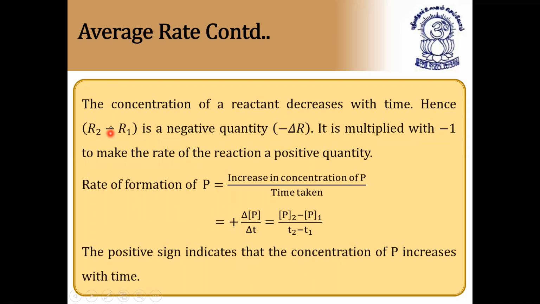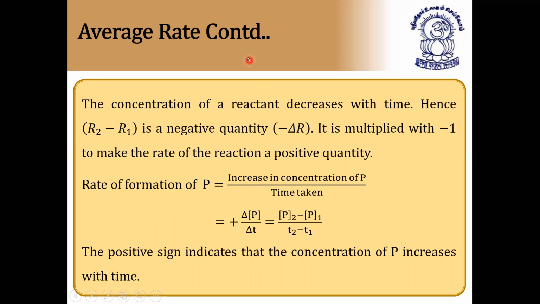Next, similarly, the concentration of reactant decreases with respect to time, as we already discussed. Hence, R2 minus R1 is a negative quantity, and minus delta R is a negative quantity. And it is multiplied by -1 to make the rate of reaction a positive quantity. So, to make the rate of reaction a positive quantity, we have to multiply with -1. Now, next we see how to find rate of formation of P. That is, P is called what? Products. Rate of disappearance means reactants and formation is products. That is the only difference.